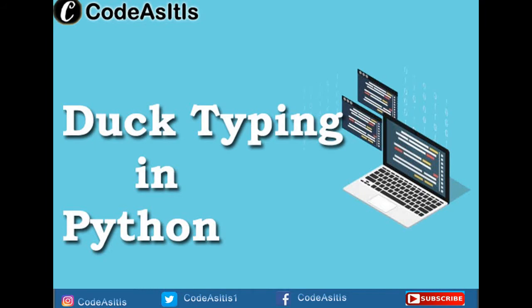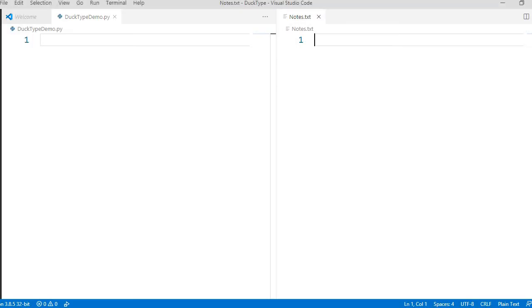Okay, let's take an example and try to understand it. Duck typing is mostly supported in dynamic languages. If you have JavaScript, that also supports duck typing. But if you are coming from a C++, Java or C# background, it's not supported there. We can implement duck typing by tweaking things here and there, but by default it's not supported.